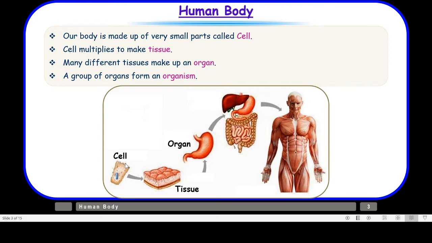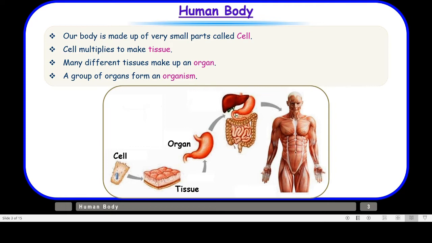Now what is an organ? Here I'll give you the example of this organ. This is a picture of the stomach, right? So your stomach is an organ, and you should know that your stomach is made up of many types of tissues. Here we have taken the example of the stomach, but for example, your heart is another organ, your lungs are other organs, right? So basically many tissues combine to form an organ, so that an organ performs a specific function for the body.